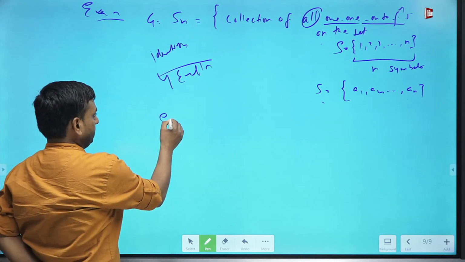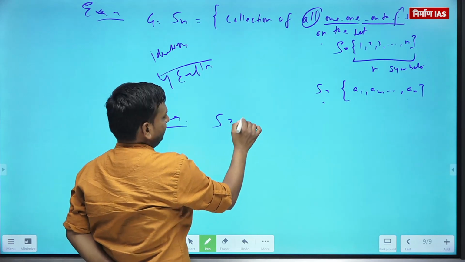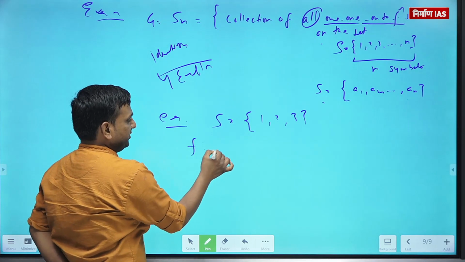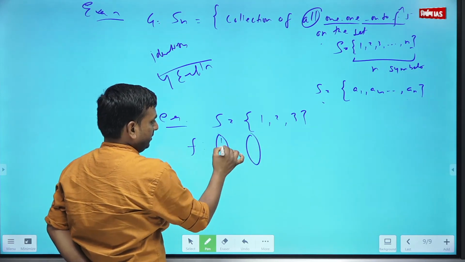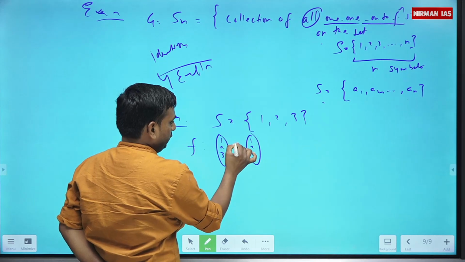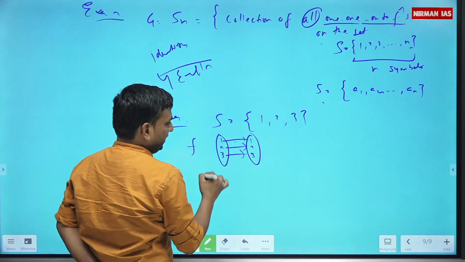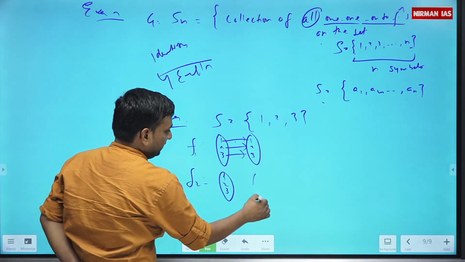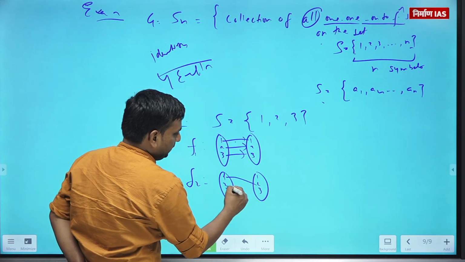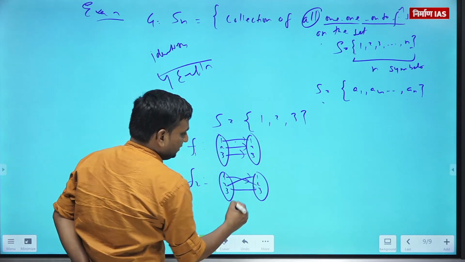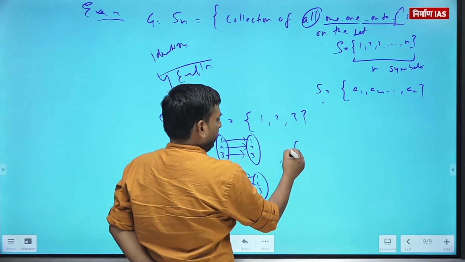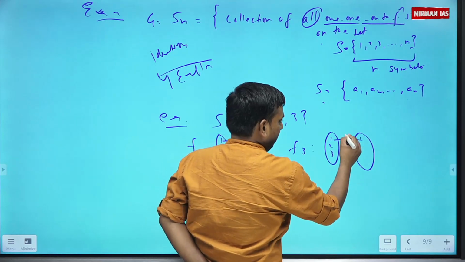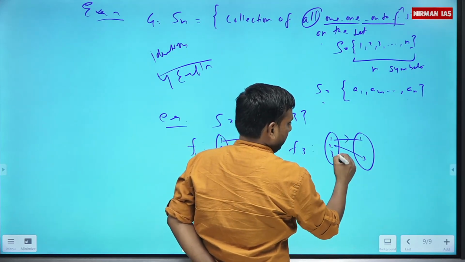For example, let's say you have some set 1, 2, 3. So how you can define your functions? 1, 2, 3, 1, 2, 3. 1 ka image 1, 2 ka 2, 3 ka 3. Or you can have some function like 1, 2, 3 to 1, 2, 3. 1 is mapped to 2, 2 is mapped to 1, and 3 on the same. Or you can define a 1 on 2 function on the same set like this. 1 is self-imaged, 2 to 3, and 3 to 2.